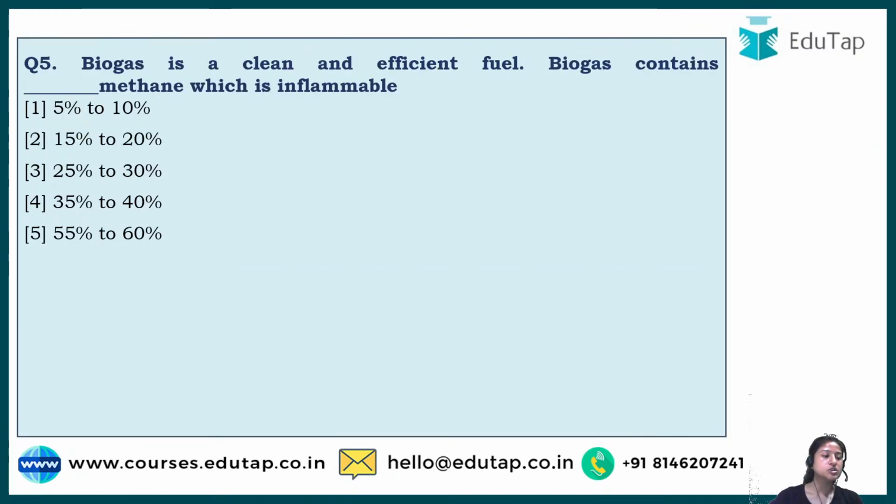Okay, now we'll go to question number 5, which says: biogas is a clean and efficient fuel. Biogas contains dash methane, which is inflammable. Inflammable means which can catch fire. So biogas is a clean fuel, and it contains how much methane? It contains up to 55 to 60% methane.